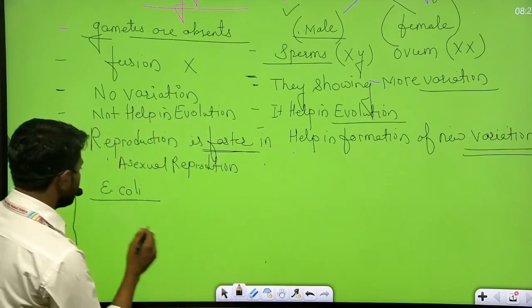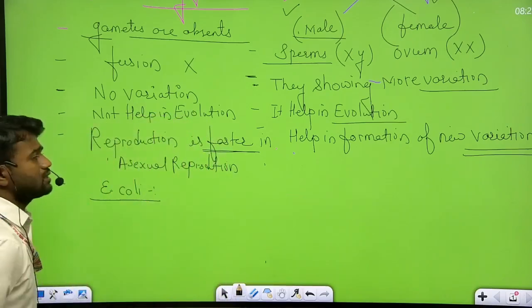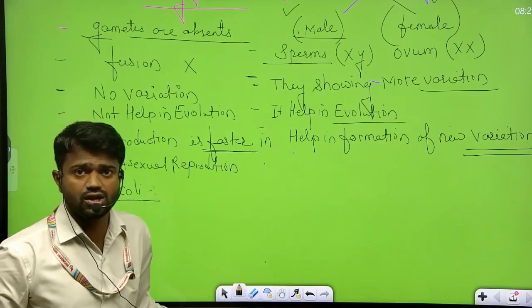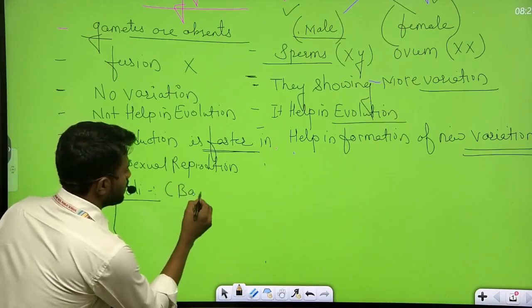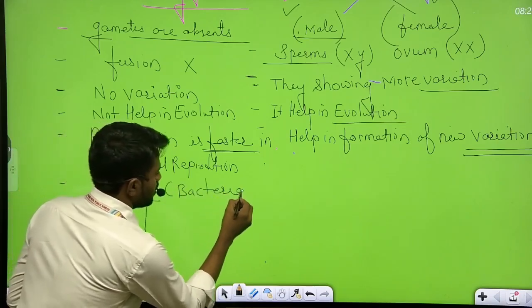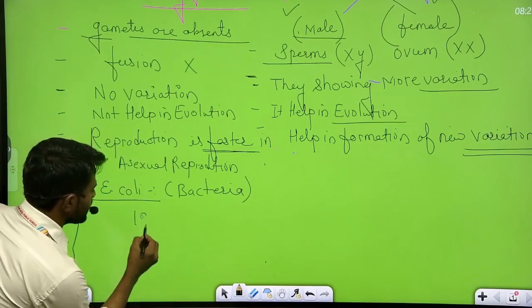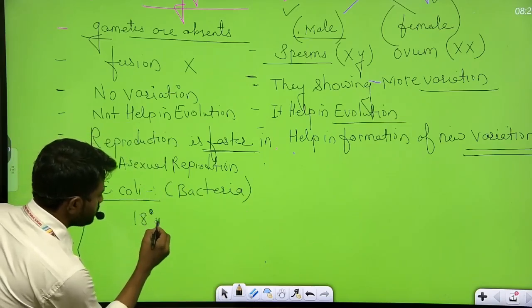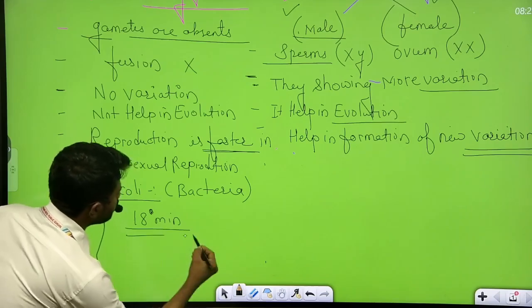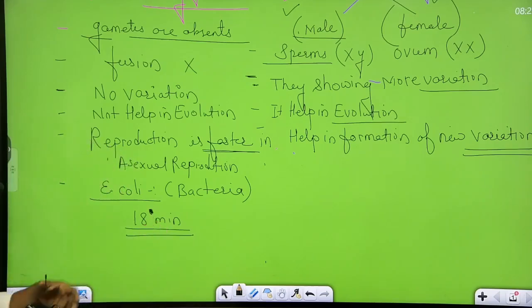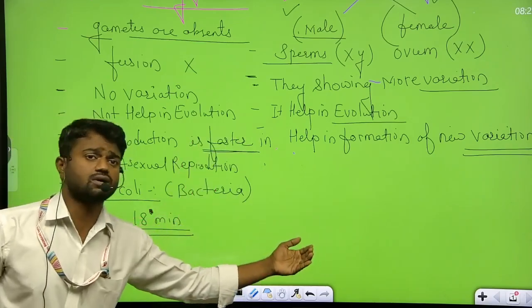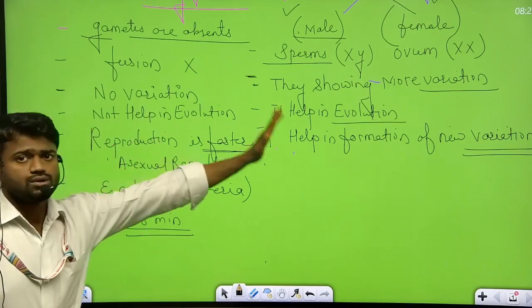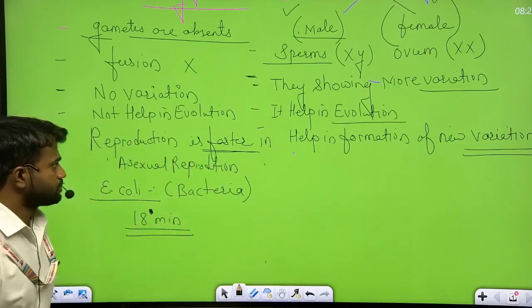So here E. coli bacteria reproduce by binary fission, and they reproduce in 18 minutes. So they require only 18 minutes for their reproduction. So E. coli bacteria, their reproduction is so much faster as compared to sexual reproduction.